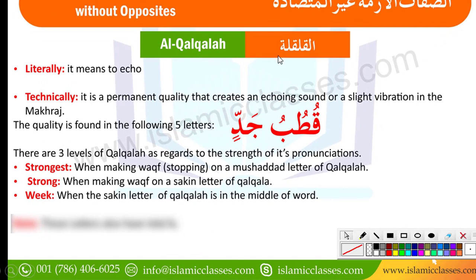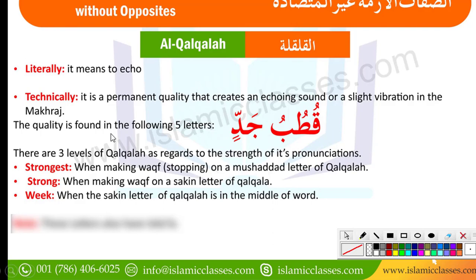Now we start. The permanent characteristics without opposites. It is Al-Qalqalah. What is Al-Qalqalah? Literally, it means to echo, to make echo sound or the vibration in the sound. Technically, it is a permanent quality that creates an echoing sound or a slight vibration in the Makhraj. Whenever we make this sound in the letter, we feel that there is vibration coming, right? The echo sound. So inshallah, once we read the examples, then you will understand about Al-Qalqalah.